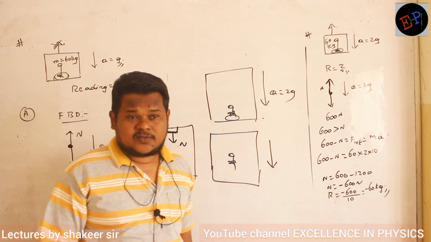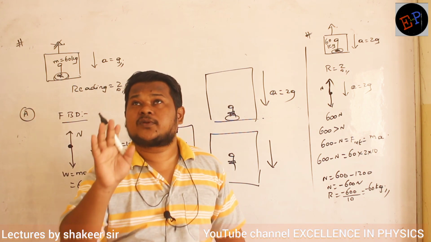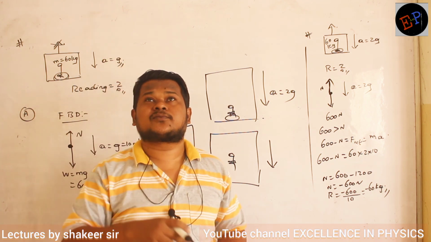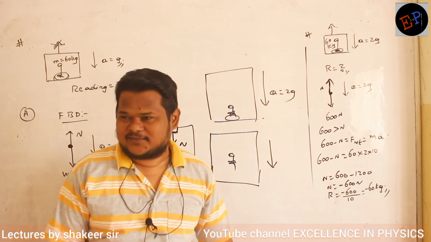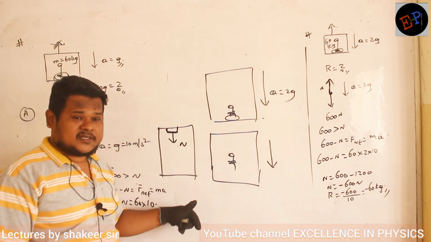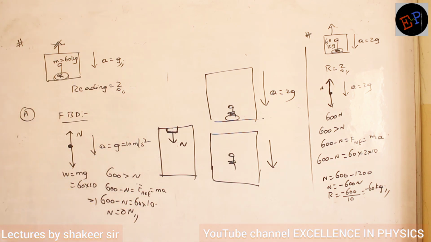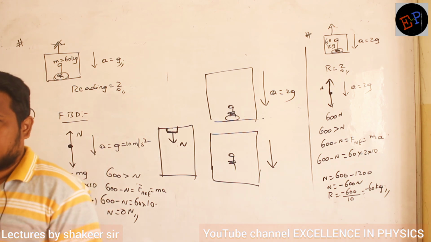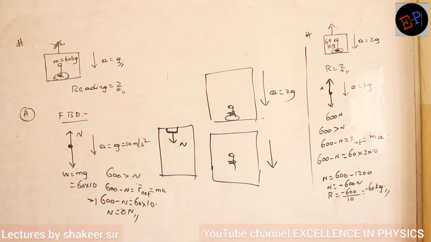Are you able to understand? So if the acceleration of the lift is greater than g value, then slowly you go and hit the roof. That's the condition which is happening here. Fine? So direction of normal reaction has reversed. That is why I got negative value. Normal reaction is a vector quantity, no? If one direction is given positive, the other direction should be negative. Fine, that's it. Make a note of it.